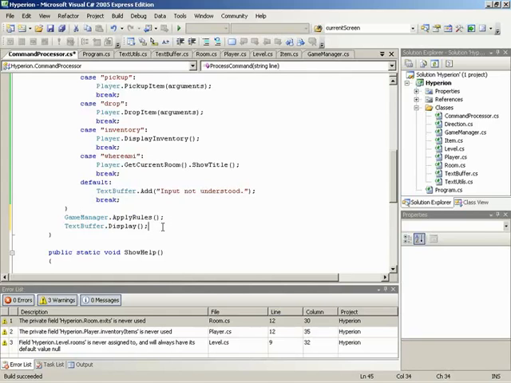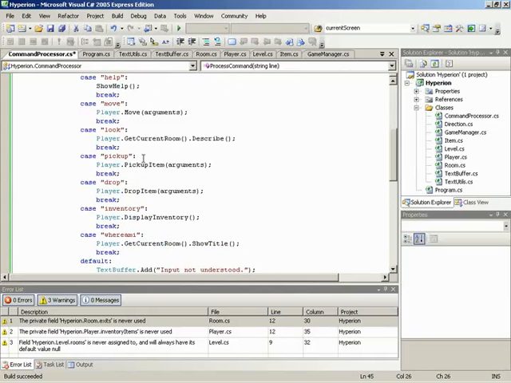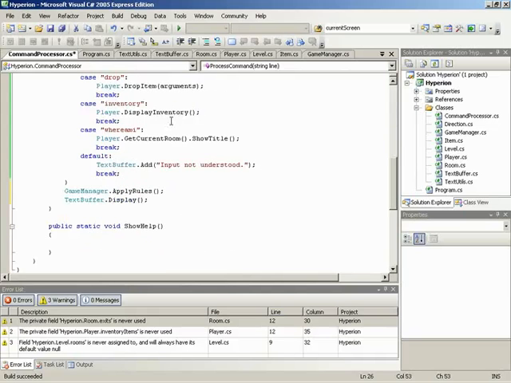Another reason that text adding is handled separately from text displaying is that some of these things we do throughout the game, like moving around, might in turn tell a room to describe itself. That might in turn have a few more things need to be added to the text buffer. We want all of that to happen before we display. That gives the chance for multiple objects to add things to the text buffer before anything gets shown. Exactly. Very nice. And that wraps up the command processor.